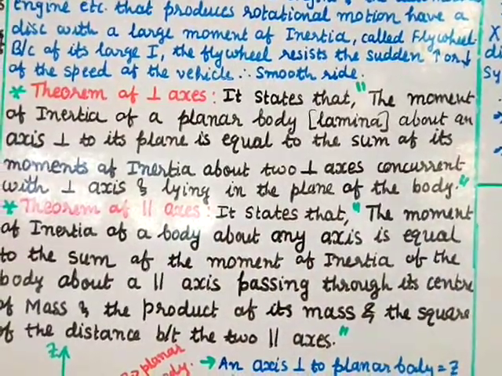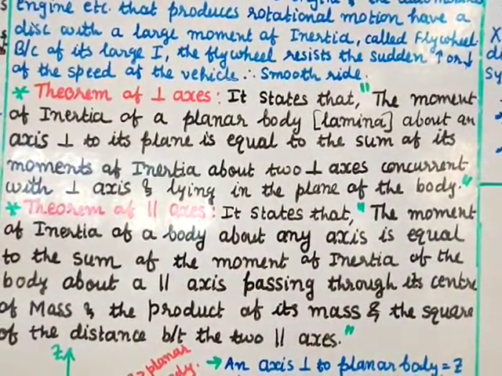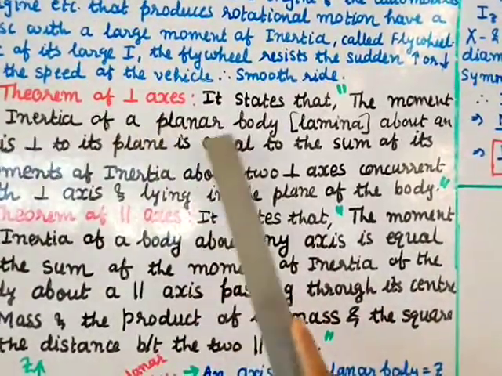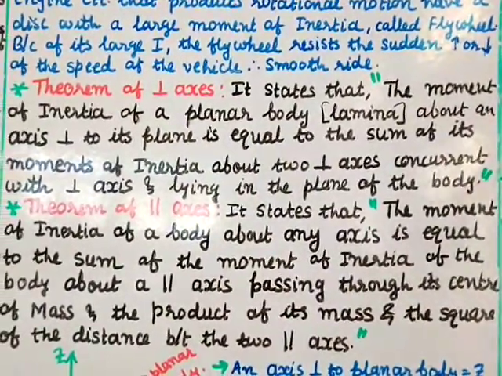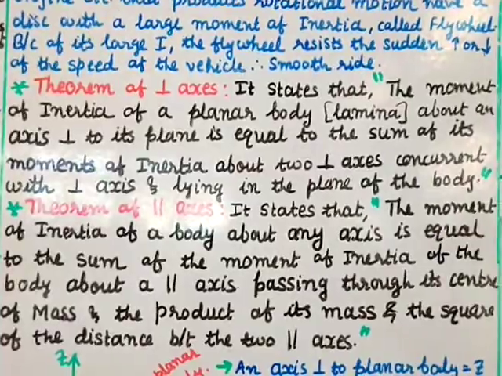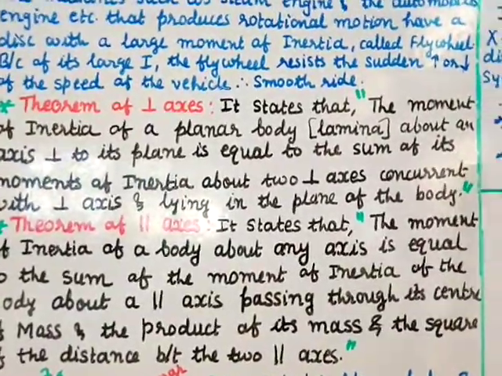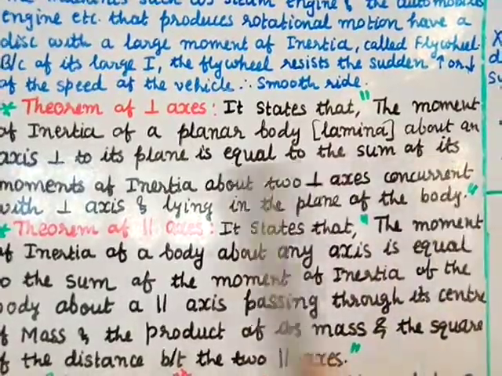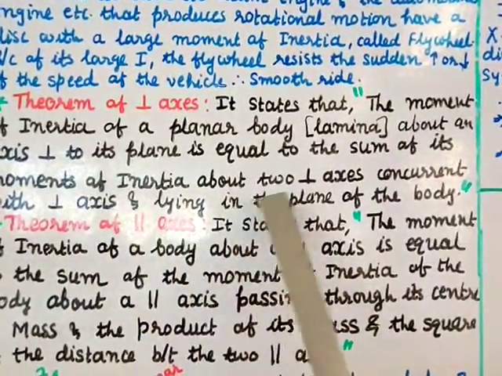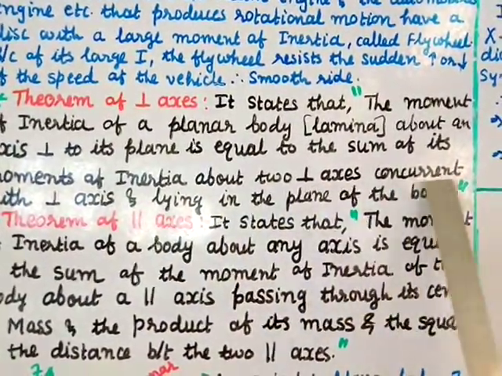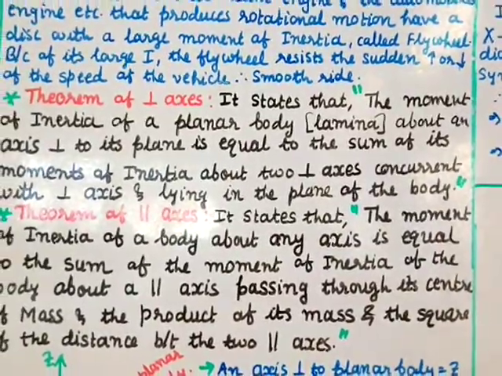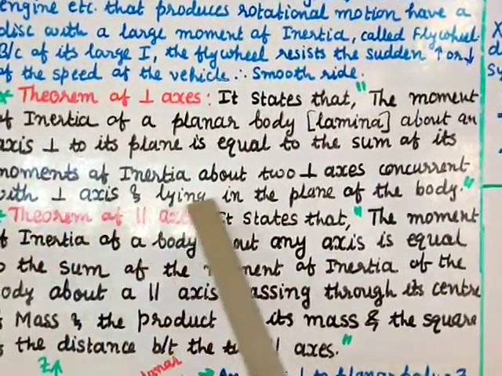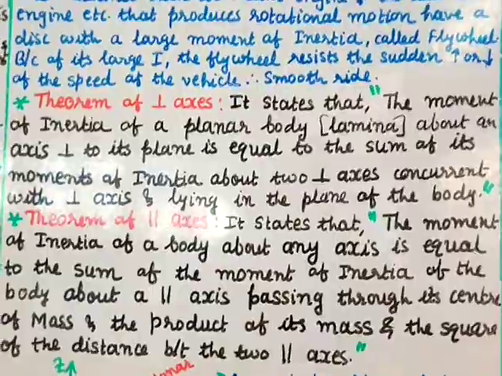So this is the statement of the theorem of perpendicular axis: the moment of inertia of a planar body, a lamina, that means it has a plane surface, about an axis perpendicular to its plane is equal to the sum of its moments of inertia about two perpendicular axes, concurrent meaning passing through the same point with the perpendicular axis, and lying in the plane of the body.